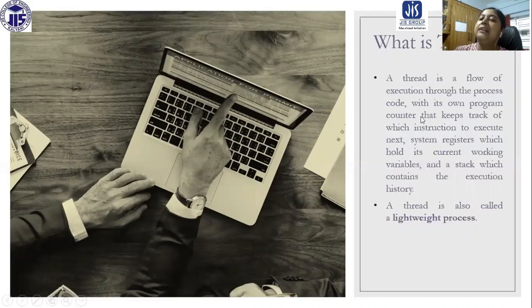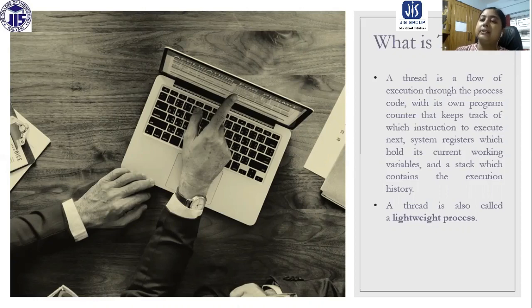So a thread is a flow of execution through the process code with its own program counter that keeps track of which instruction to execute next, system registers which hold its current working variables, and a stack which contains the execution history. No resources are separately allocated to the thread. No memory space is separately allocated to the thread. No separate PCB is maintained for the thread.